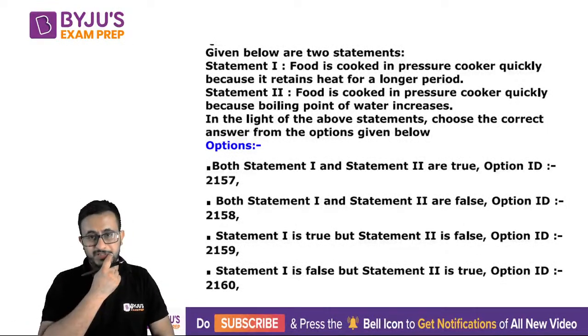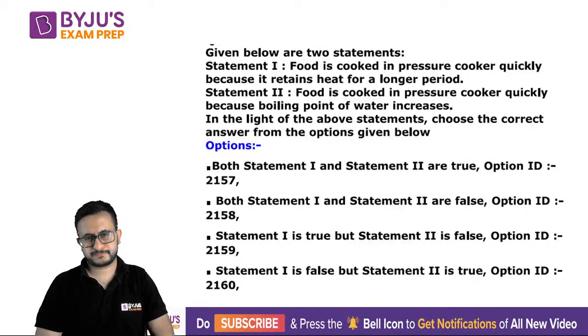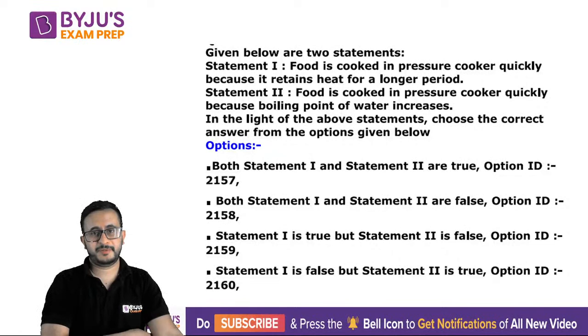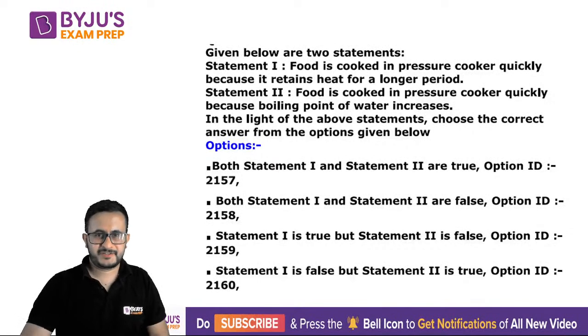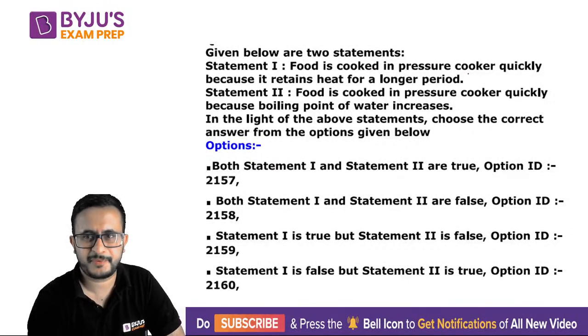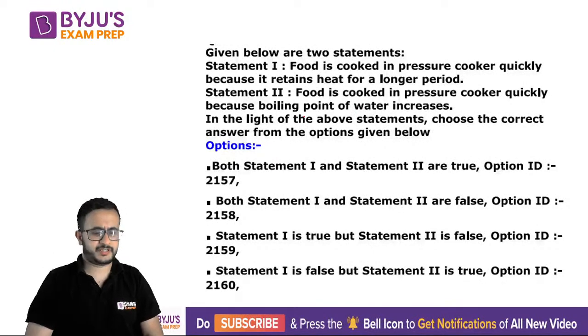Now this is again a question from science. Again, I believe that not many people would know this fact, and that's why I was wondering how could people score so high in GK this time? Maybe flukes have worked for those. Statement one says food is cooked in a pressure cooker quickly because it retains heat for a longer period. Second statement is food is cooked in a pressure cooker quickly because the boiling point of water increases.